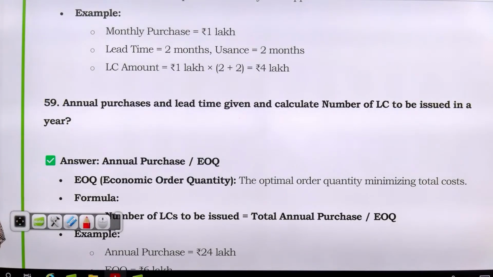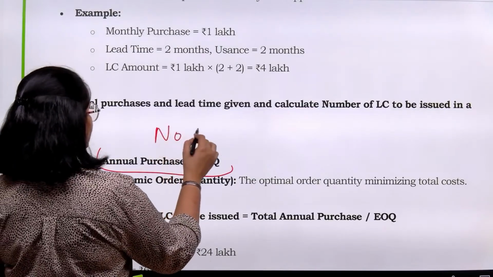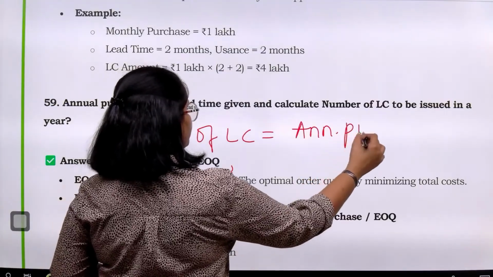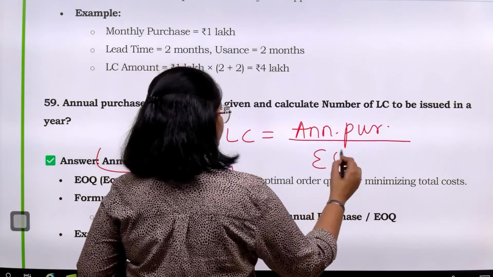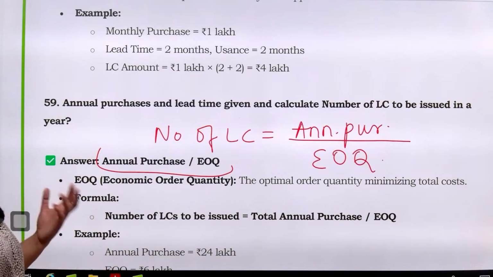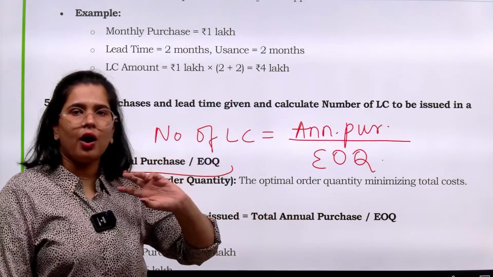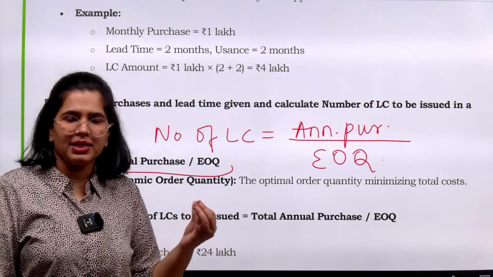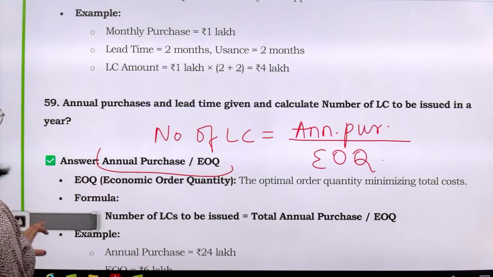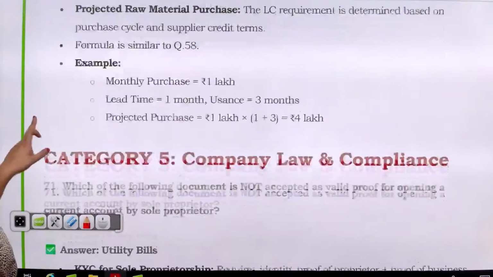Next time they have asked you number of LCs that needs to be issued. So simple formula, number of LCs. How many letter of credit? Annual purchases divided by what is your order quantity. ठीक है, those many number of LCs you will require. जितनी बार आप ऑर्डर करेंगे, the number of times you will order, that is how the number of times LC would be required. Plain basic common sense. जितनी बार ऑर्डर करेंगे उतनी बार हमें LC का रिक्वायरमेंट होगा, right? Then we have next question, LC limit given, annual purchases. ये आपसे same question repeat किया गया है.